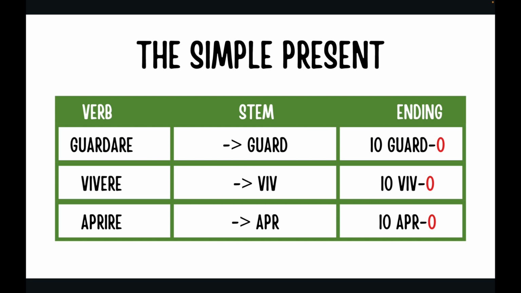For example, for the first person singular it is -o. Example, io guardo. So, take guardare, erase -are. The final part that remains is guard, -o, io guardo. The same for vivere. Io vivo, -o. Aprire, apro, -o.